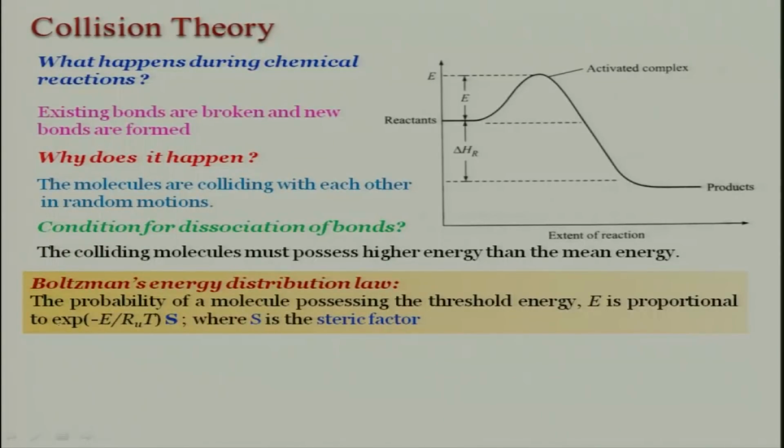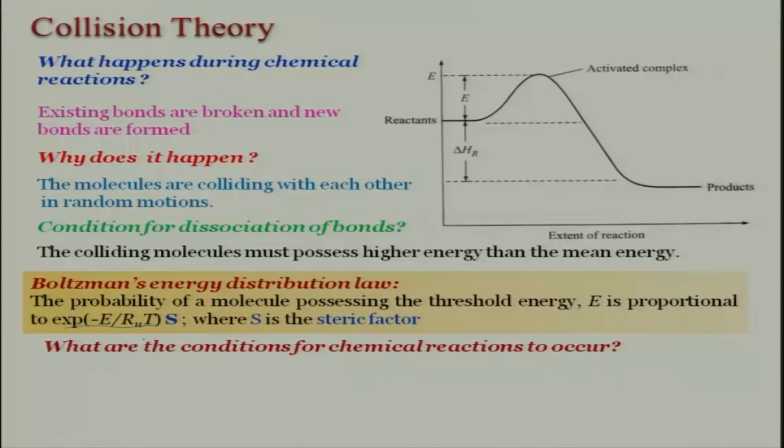We saw this kind of term in the Maxwell speed distribution. It is also multiplied by S, the steric factor, which tells you whether the molecules collided at proper orientation or not.